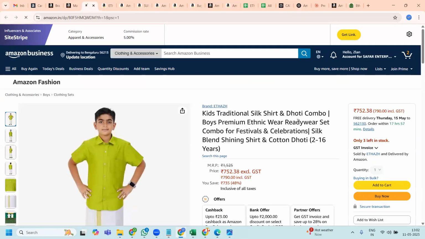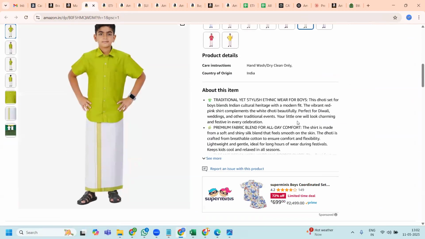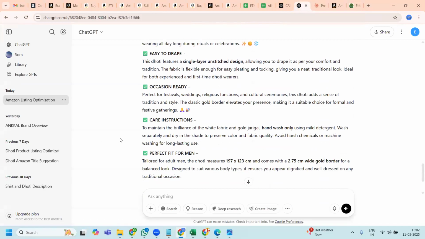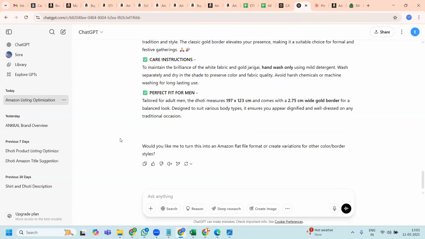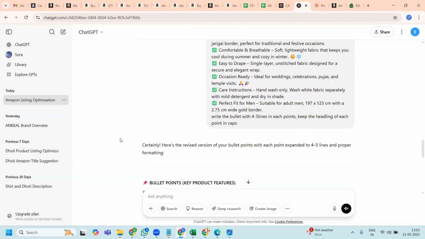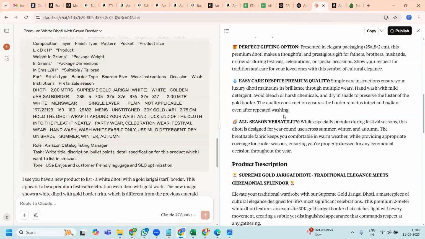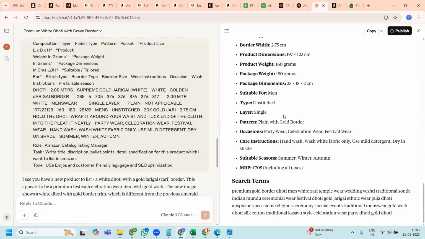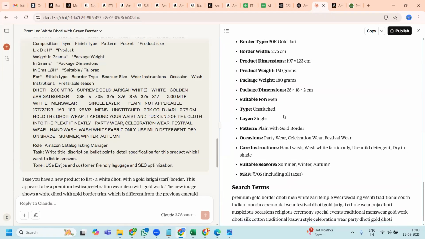Like this one, if we go inside, you can see this is the title, description, bullet points. You can see here it is in caps. So the customer will first read the title, then they will read the detail if they wish to. That will help my customer navigate through the information I have provided. So all this information you need to fetch. If it is not giving, we need to still write it in a clear way, so that the AI tool will provide us that information. This is how the product listing has to be done.